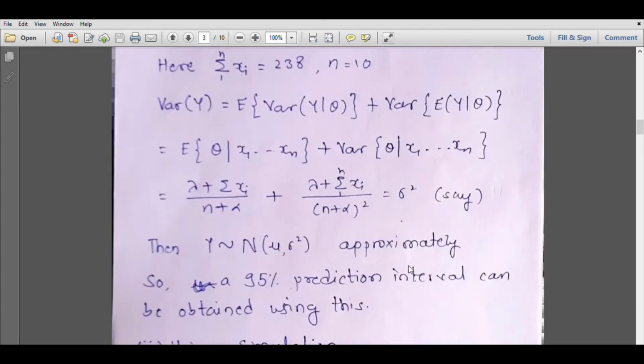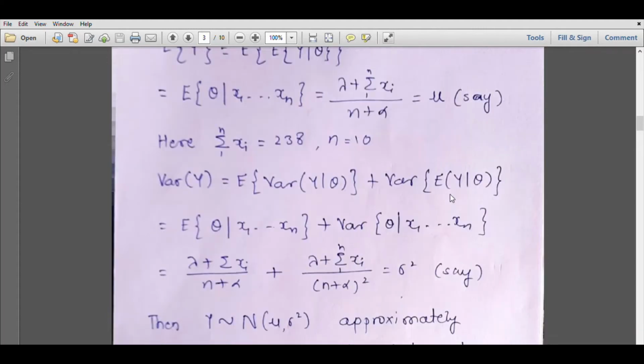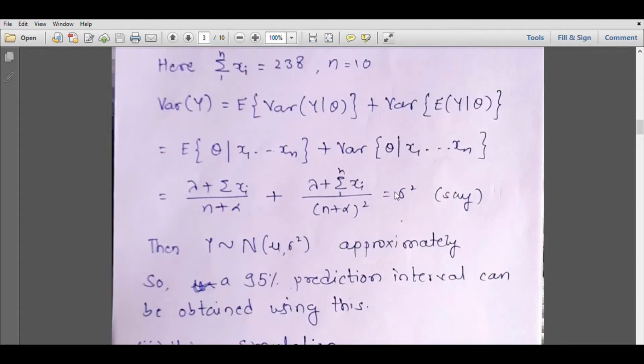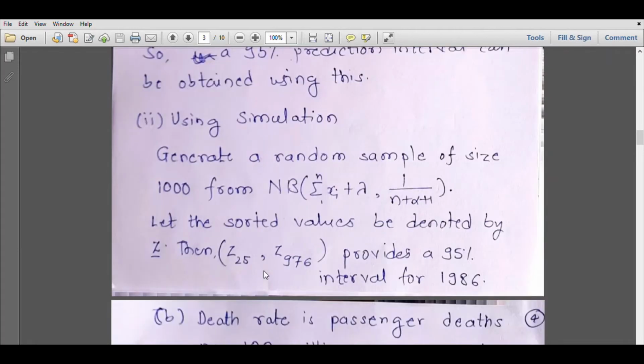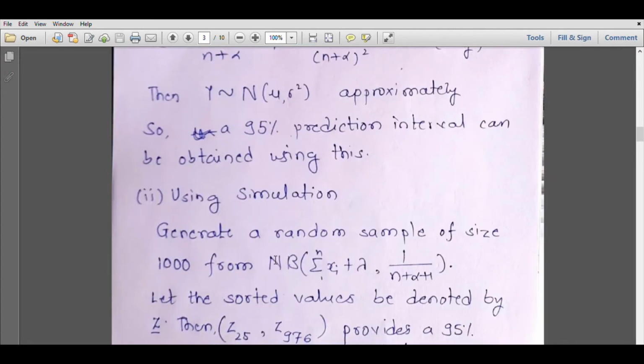Then by normal approximation, what we mean is, we assume that y follows normal distribution with mean mu stated here and variance stated here. So using the normal distribution, now we have to construct a 95% interval for y. How this is to be done using simulation, we have already seen.